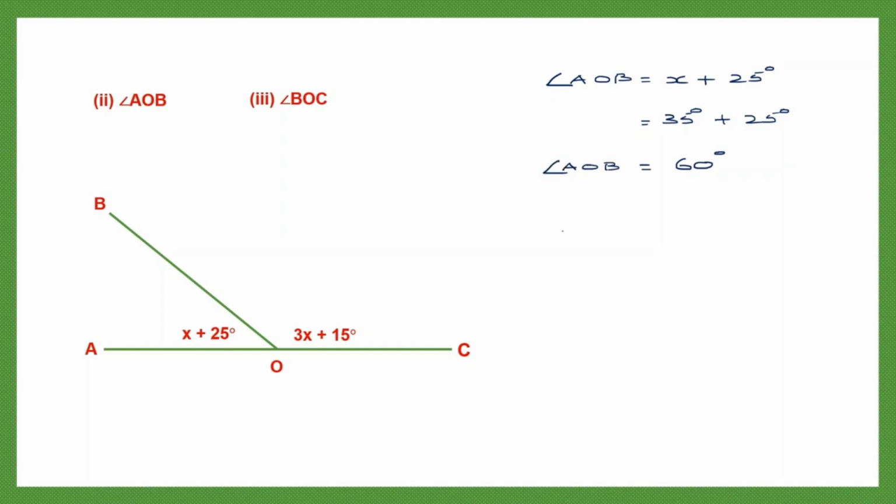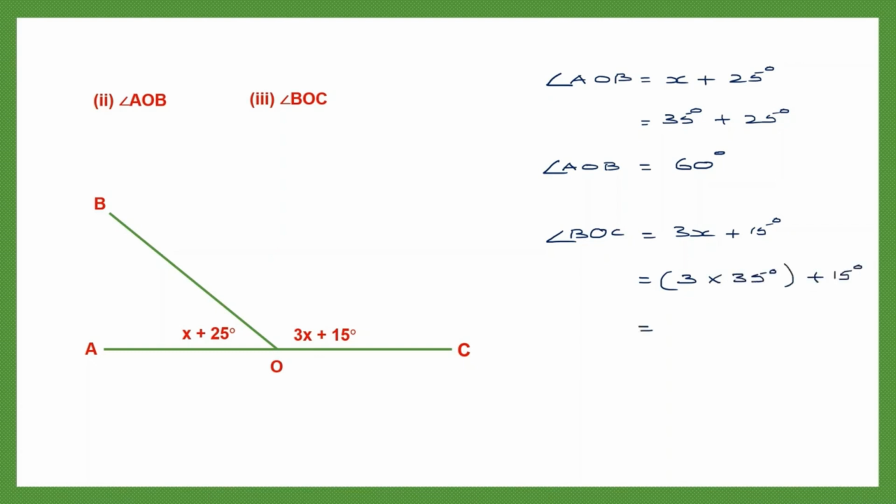Now let's find angle BOC. Angle BOC is this angle, which is 3x plus 15. So let's write that down. 3x plus 15 degrees. So 3x means 3 into x. So x is 35 degrees. 3 into 35 degrees plus 15 degrees.